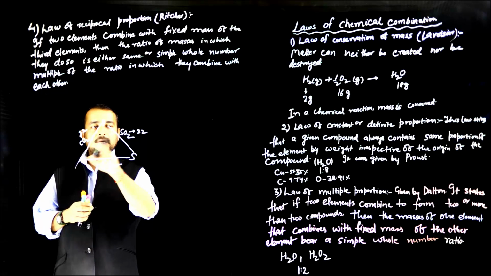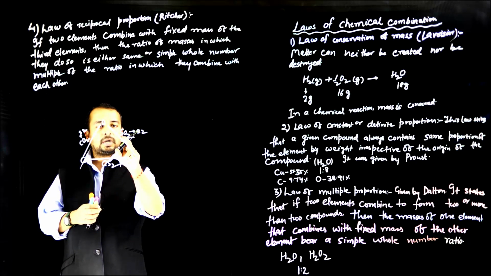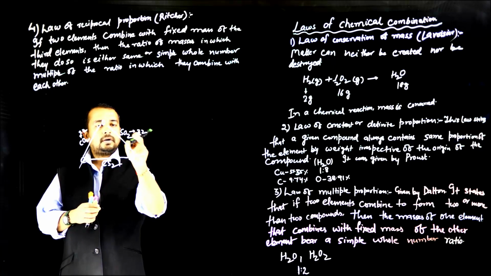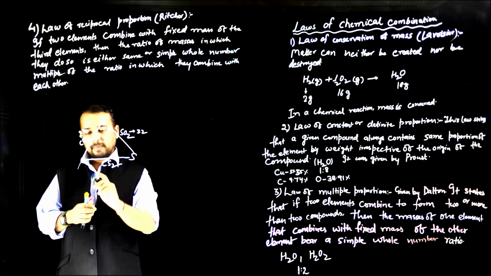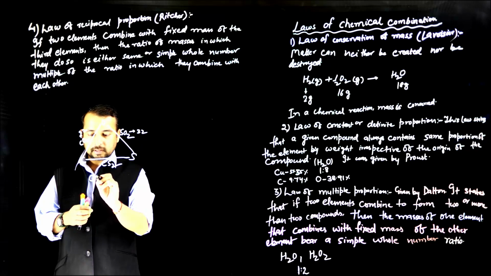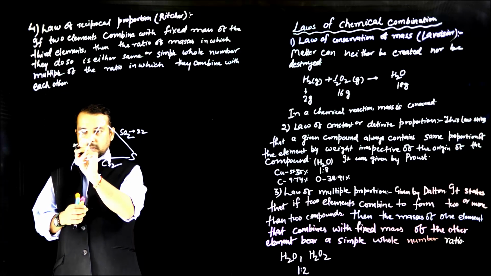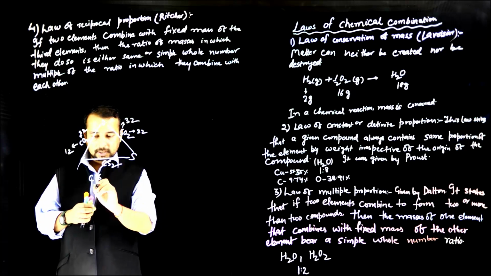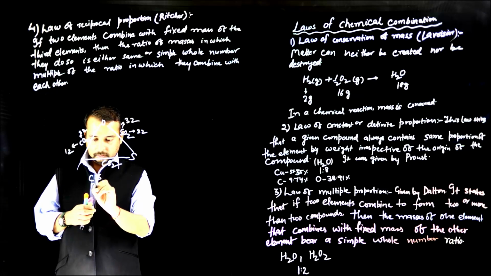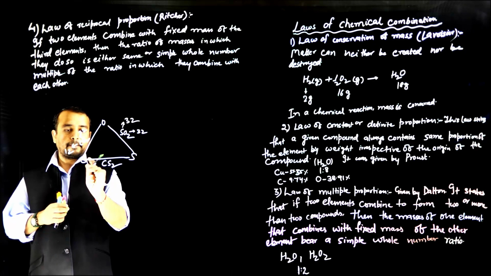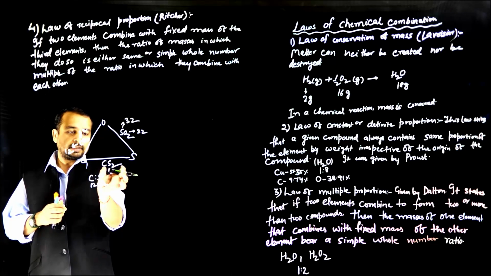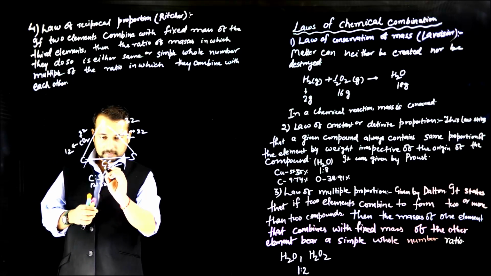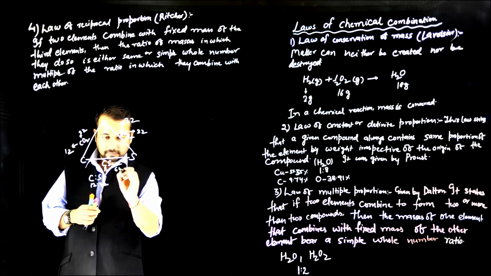So carbon and sulfur combine with 32 grams of oxygen, and the ratio of masses of carbon and sulfur in these compounds is: carbon will be 12 and sulfur will be 32. So this ratio is 12 to 32. And the ratio of carbon and sulfur in their compound CS2 is 12, and here it is 64.